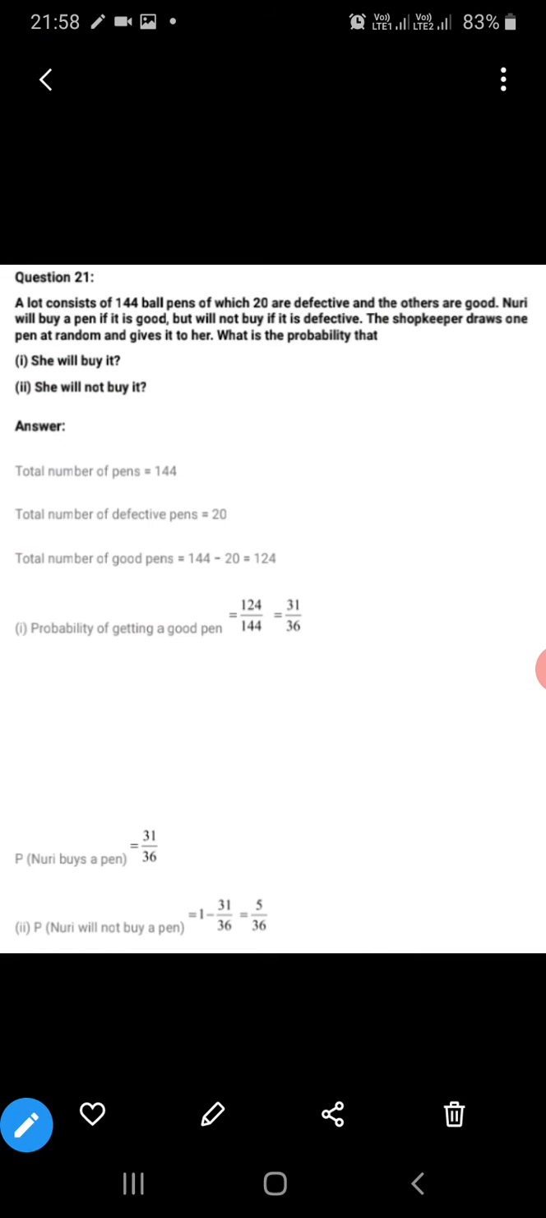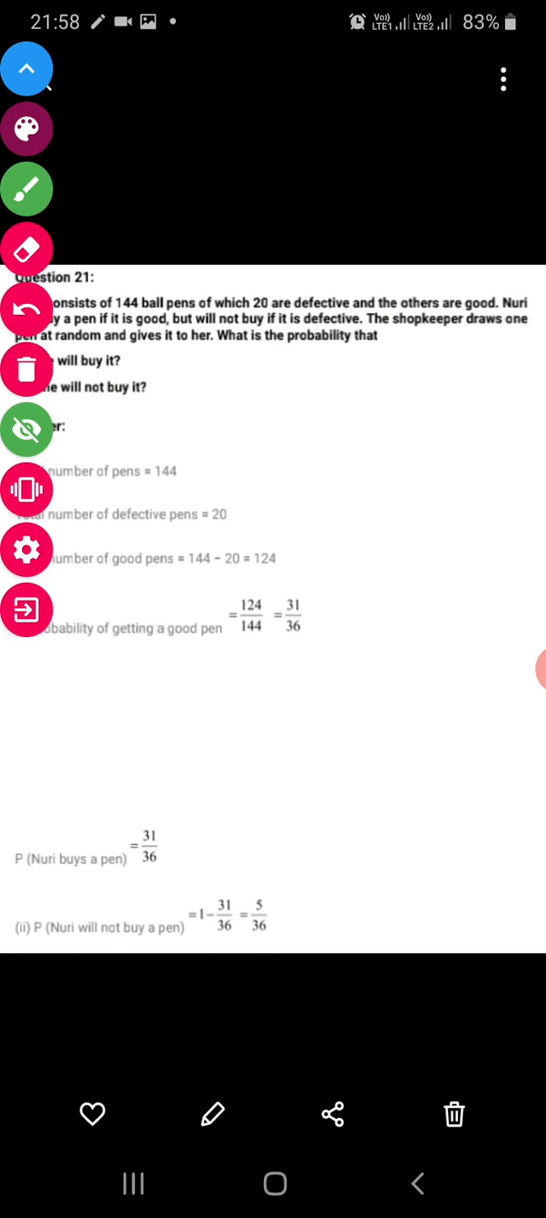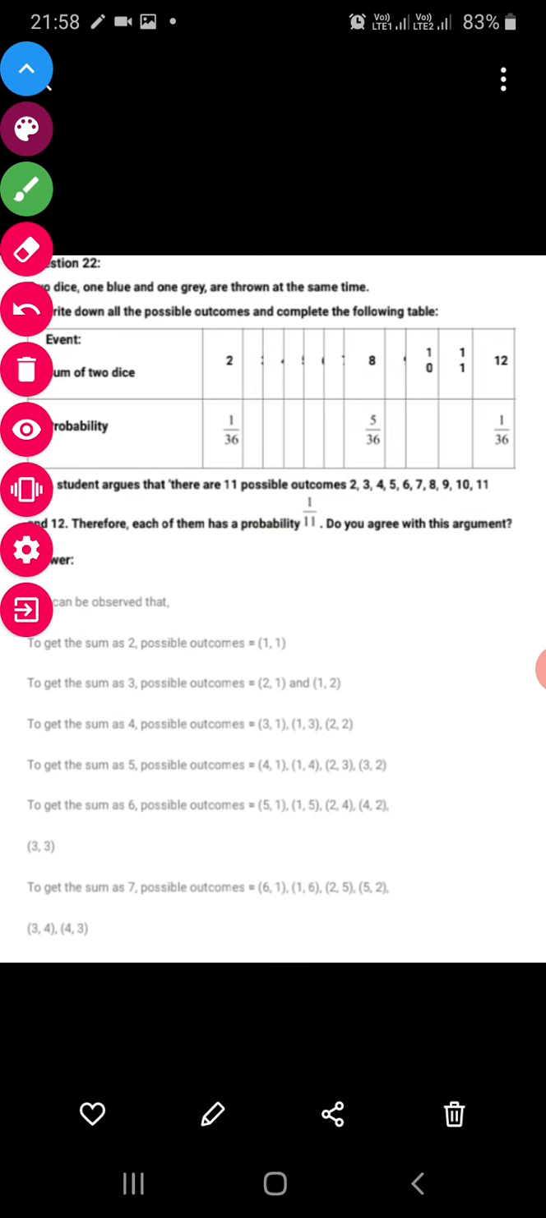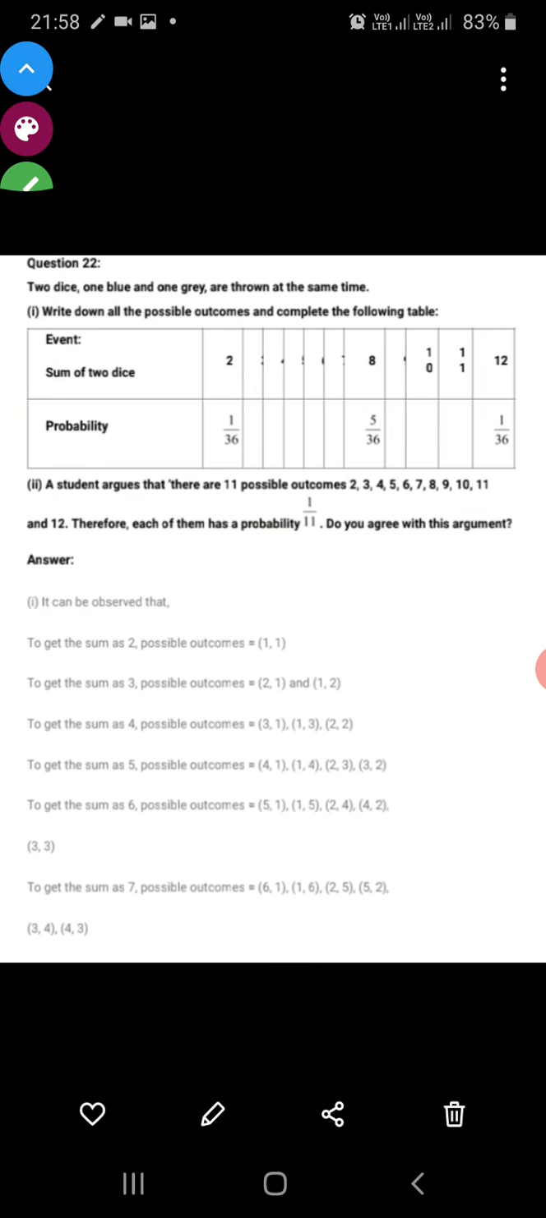Now next is same as the defective and not defective one. This is the same question that we have already done. So no need to do this question. This is quite a different question. 2 dice, one blue and one grey, are thrown at the same time. Write down all the possible outcomes to complete the following.